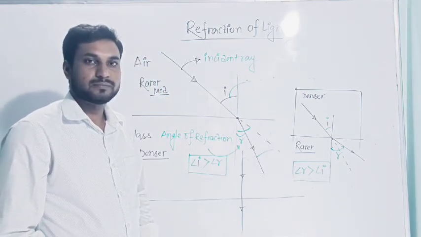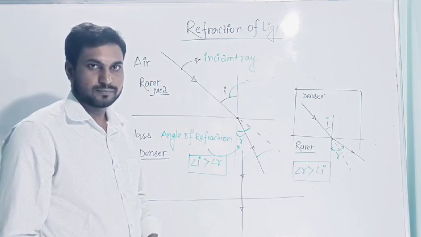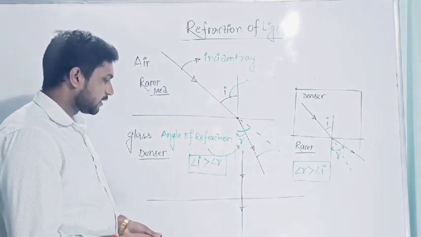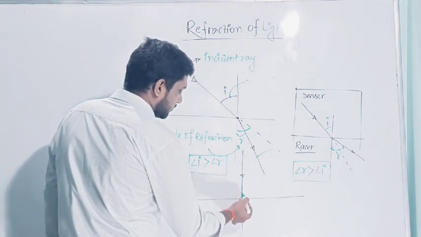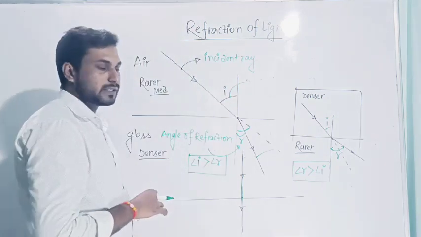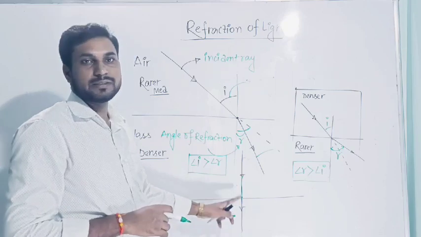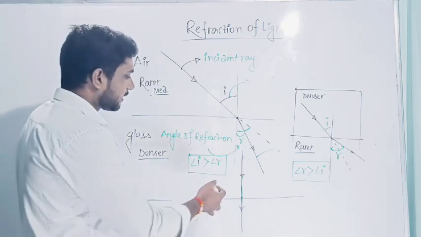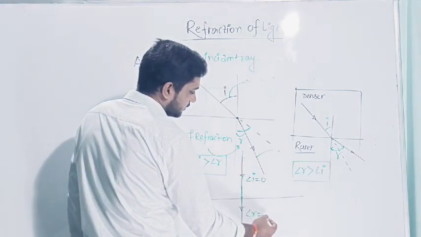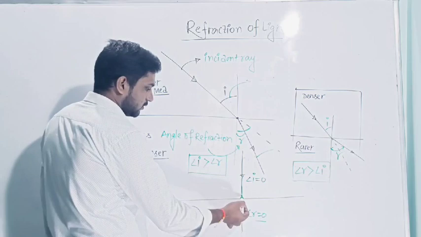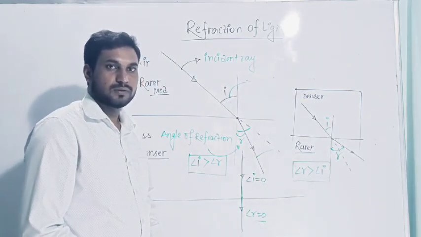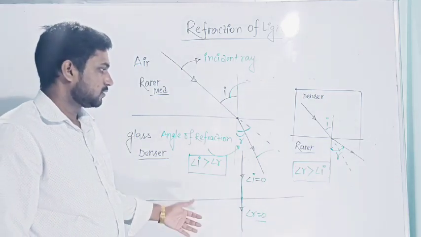Here the angle of incidence is 0. If I draw the normal here, then the angle of incidence will be 0, because the angle of incidence is the angle between the incident ray and the normal. Then the angle of refraction is 0 here also, students, because the angle between the refracted ray and the normal is 0. Okay, students.